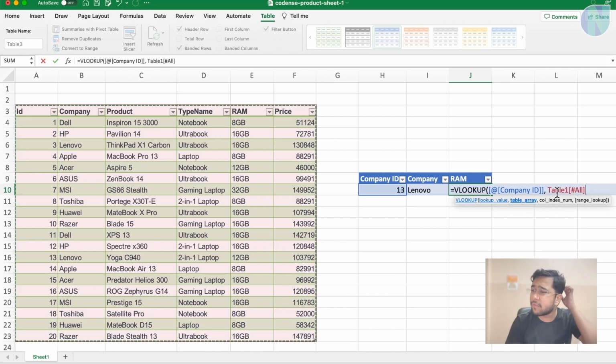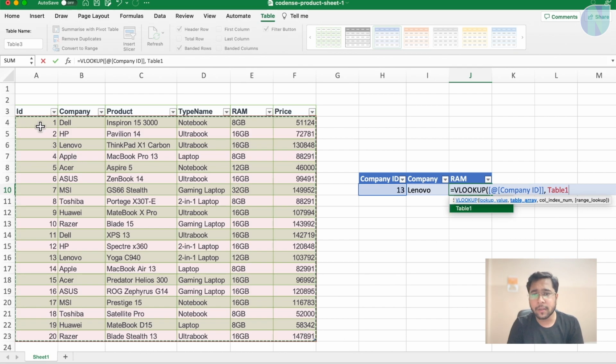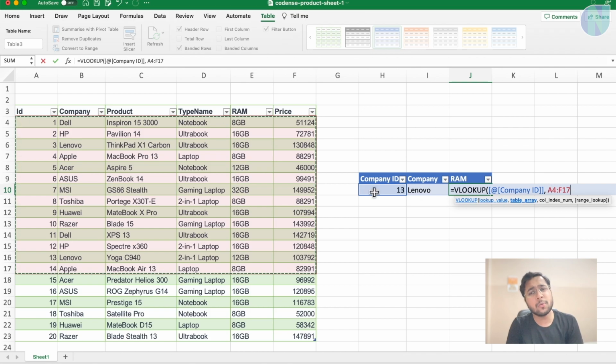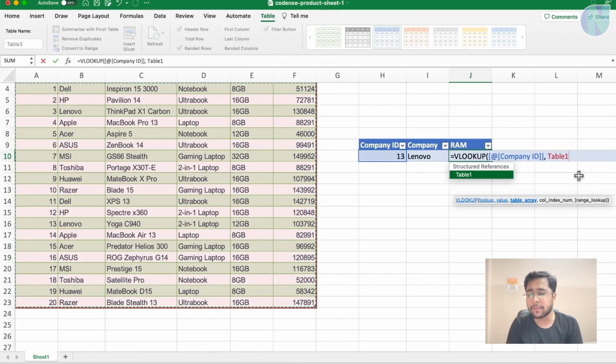Don't worry how, when I select it, it is coming as table square bracket. Don't worry about it. Excel is doing this automatically for you. If you want, you can mention it like this also, table 1. You can mention it like a table, then the range is coming up. So don't worry about it. You can type this range yourself. So let me select this, and now see table 1 is coming up.